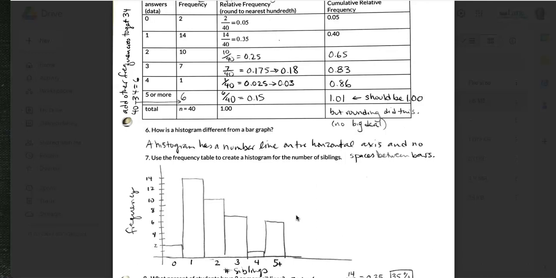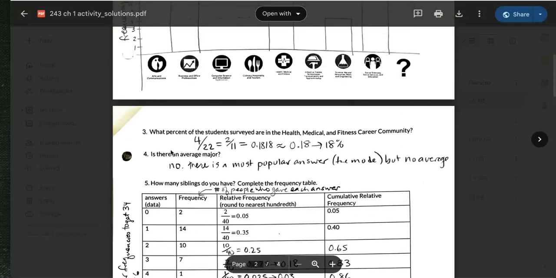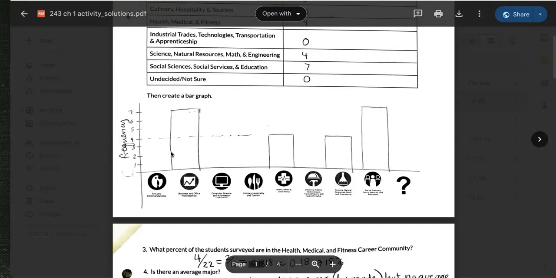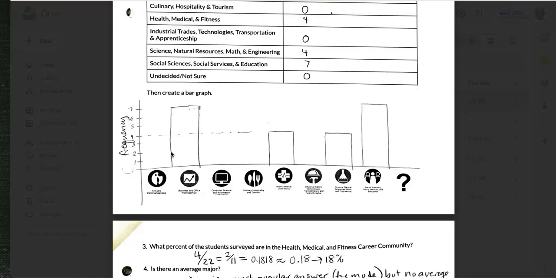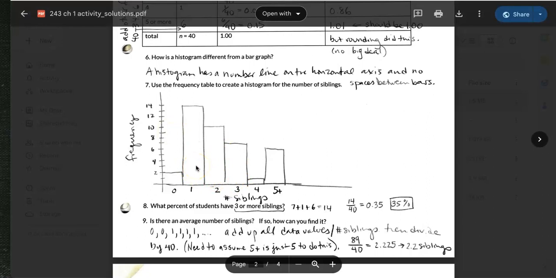So the bar graph we had previously had categories on the horizontal axis. This graph has numbers on the horizontal axis, a number line with equally spaced values. And the bars are side by side and touching. So that's a requirement for a histogram. If we look back at this one, the bars had gaps between them. And that seems like a silly detail, but that's another thing that distinguishes a histogram from a bar graph.